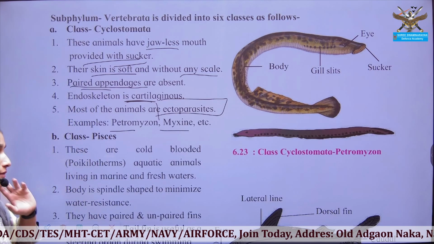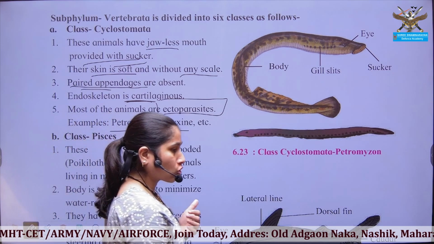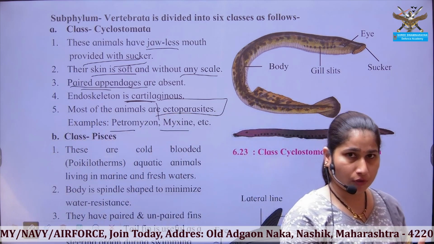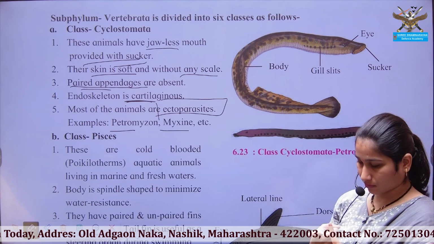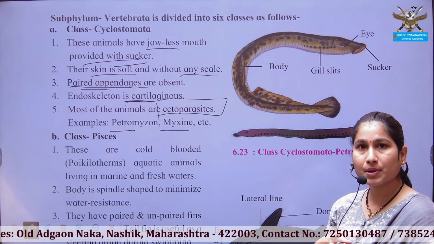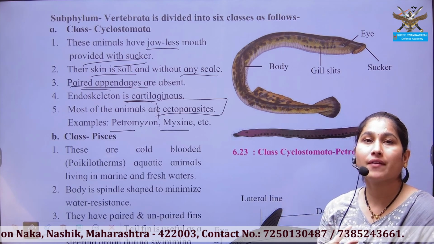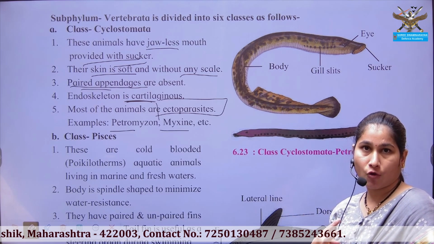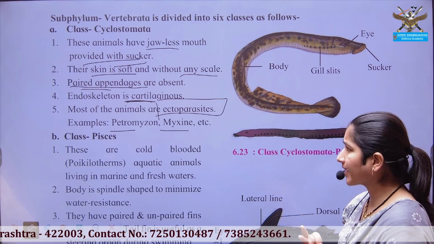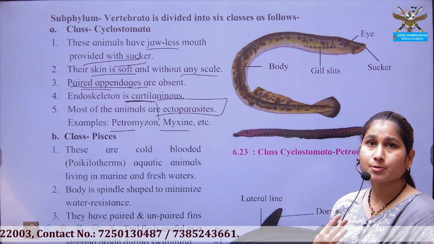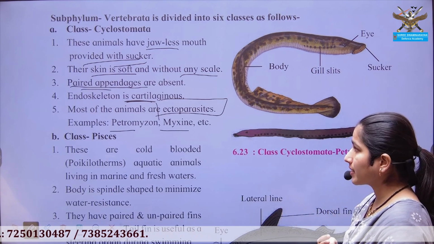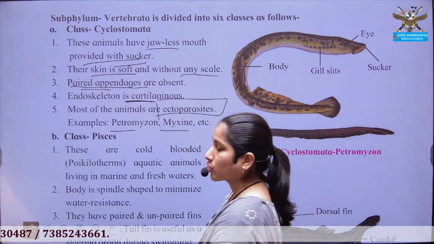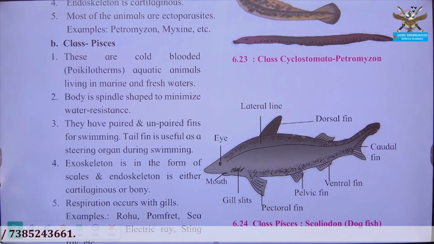So what you have to remember from the point of view of class Cyclostomata is that they are jawless. For feeding purposes, they have suckers. They do not have any kind of appendages for locomotion. Next, they are parasitic, specifically residing on the body. That's why ectoparasite. And examples are petromyzon and myxin.